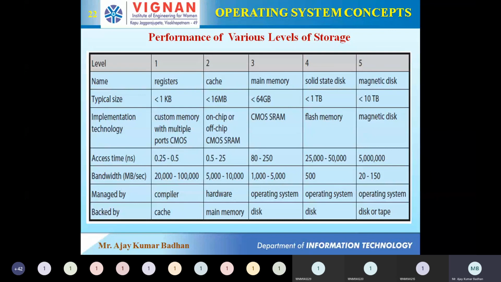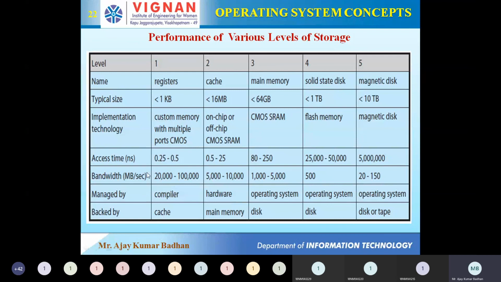And what about solid state? Look at how much the access time is increasing. If you come to magnetic disk, it's almost 5 lakh nanoseconds. So it is almost in seconds. It will take seconds of time. So that much time it is going to take. If you are very good at mathematics, you can convert these nanoseconds into seconds and minutes and find out how much time it takes.